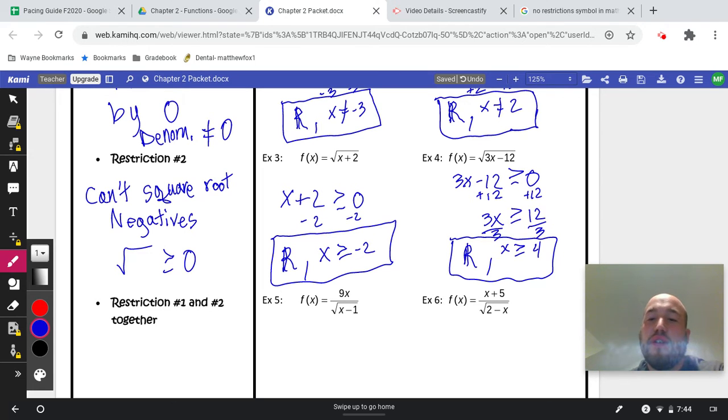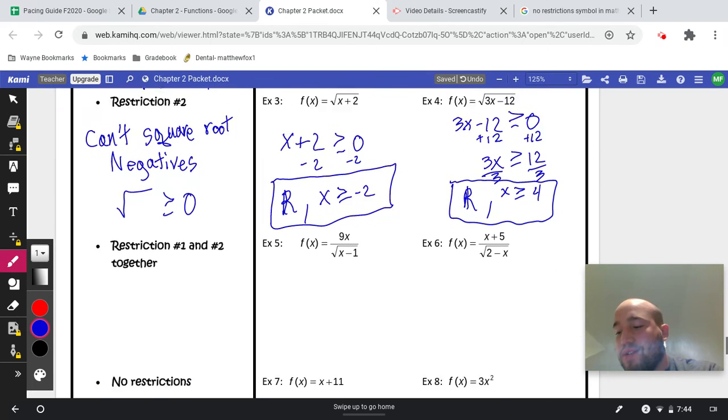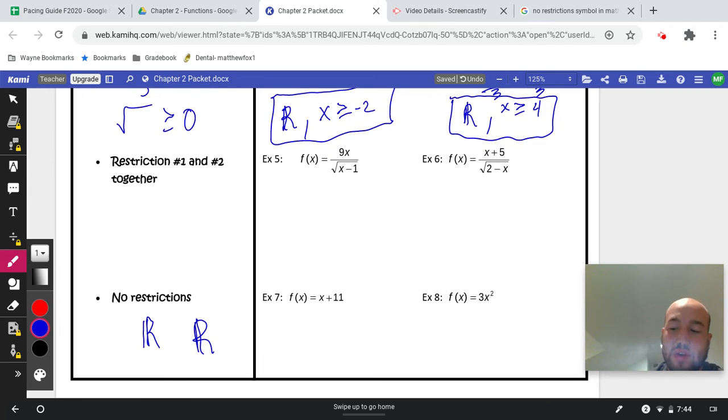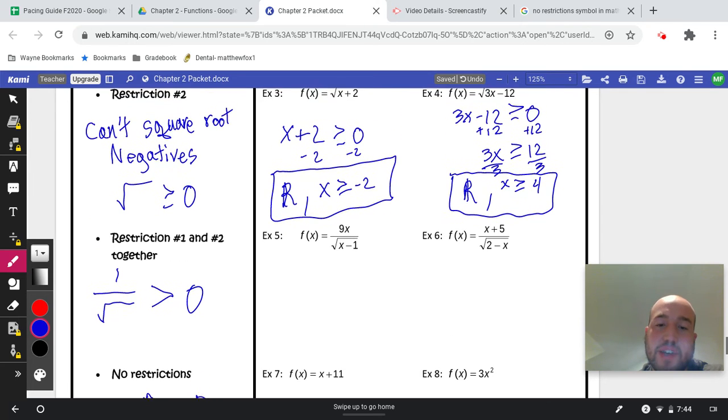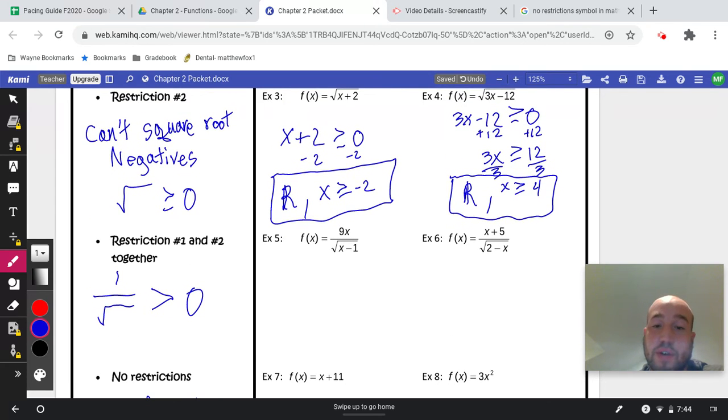All right, now finally, what do we do if the square root is on the bottom? If both of these restrictions occur, we'd have 1 over the square root, and that has to be greater than 0. Because remember, normally with the square root, it has to be greater than or equal to 0. However, our square root on the bottom cannot equal 0, or else that's a problem.